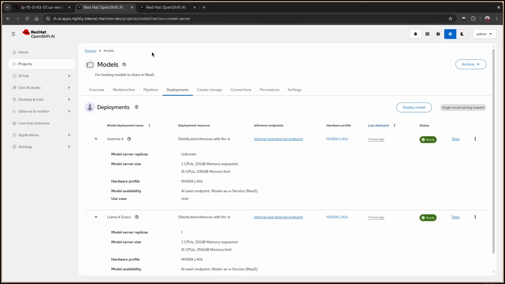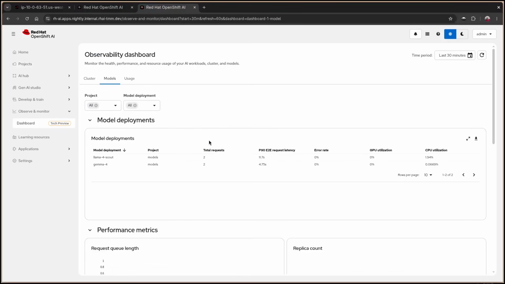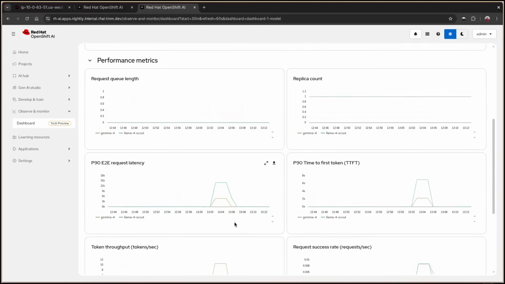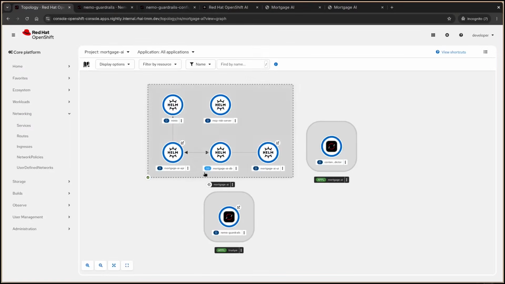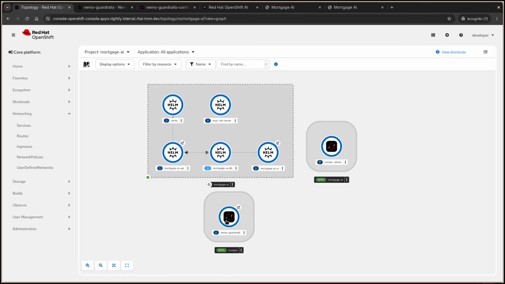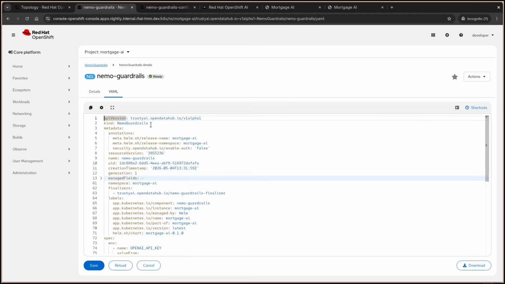We're enabling those models to be consumed through Models as a Service, which is a feature in OpenShift AI 3.4 that enables you to control the rate limits, the access policies, and more for your models and observe them in use. Here, an agentic developer has deployed an application.